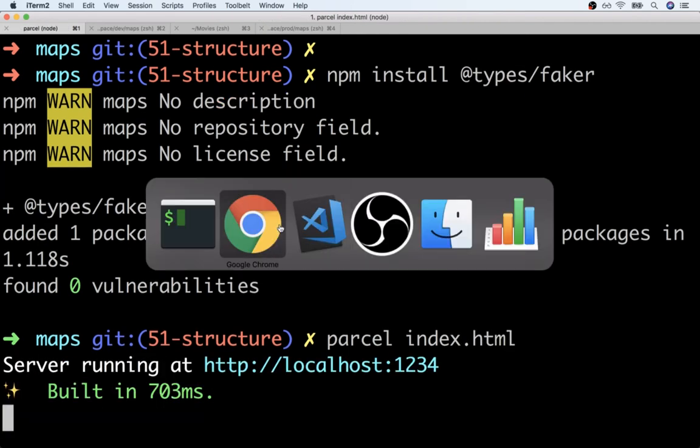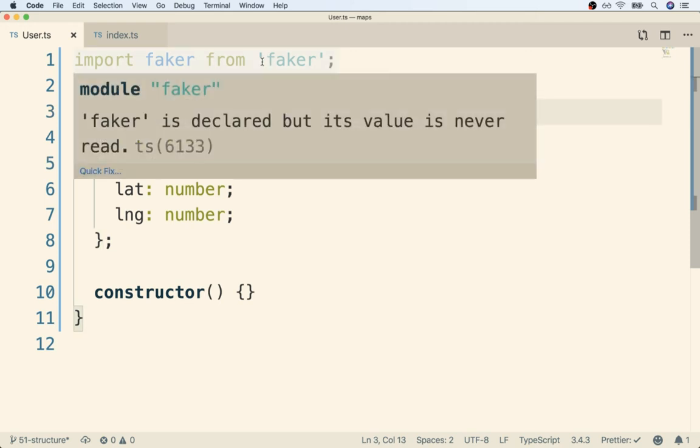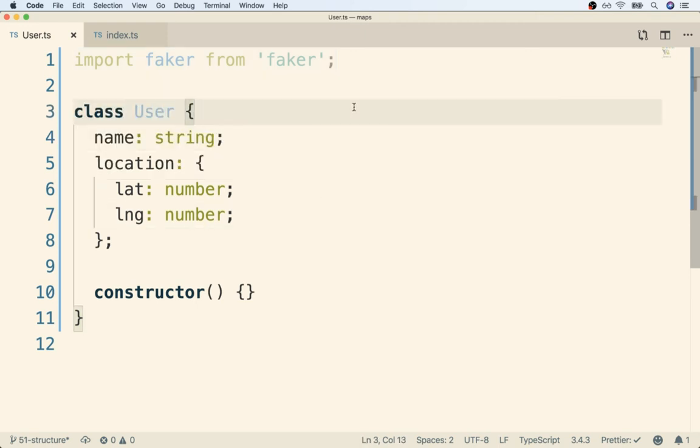Once that's all done, I can flip back over to my editor, and you'll now notice that that little warning is gone. I still see a warning here saying that Faker is declared, but its value is never read. That's totally fine. More importantly, we got rid of that other warning around a missing type definition file.